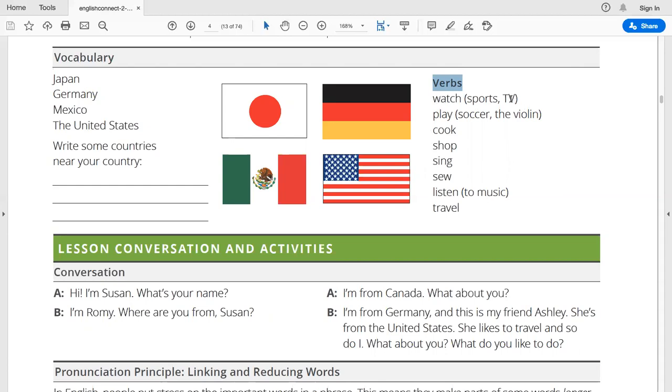For example, we watch TV and we can spend 30 minutes watching TV. So watch, play soccer or a video game, or play even an instrument like the violin, play piano, cook, shop, sing, sew, listen, travel.